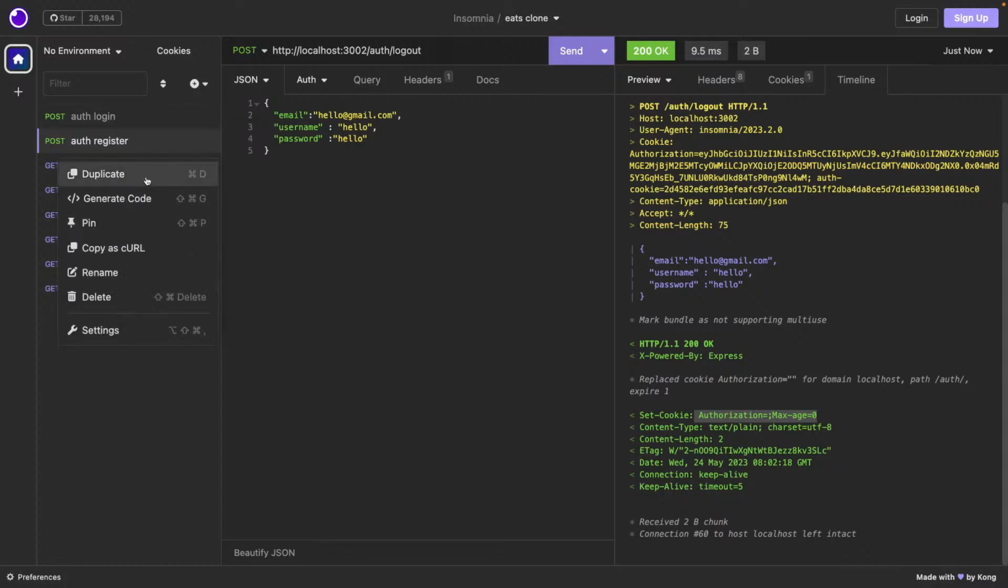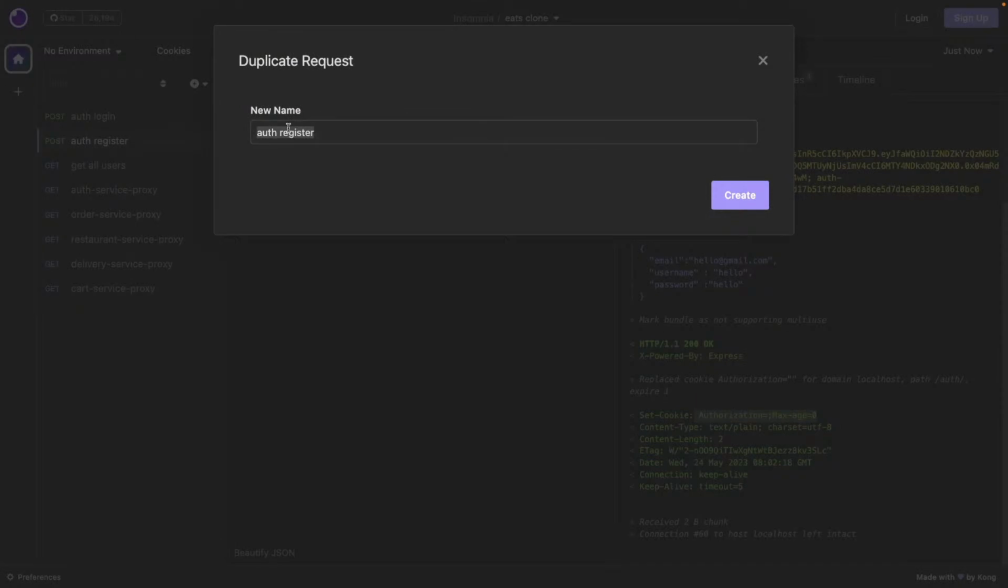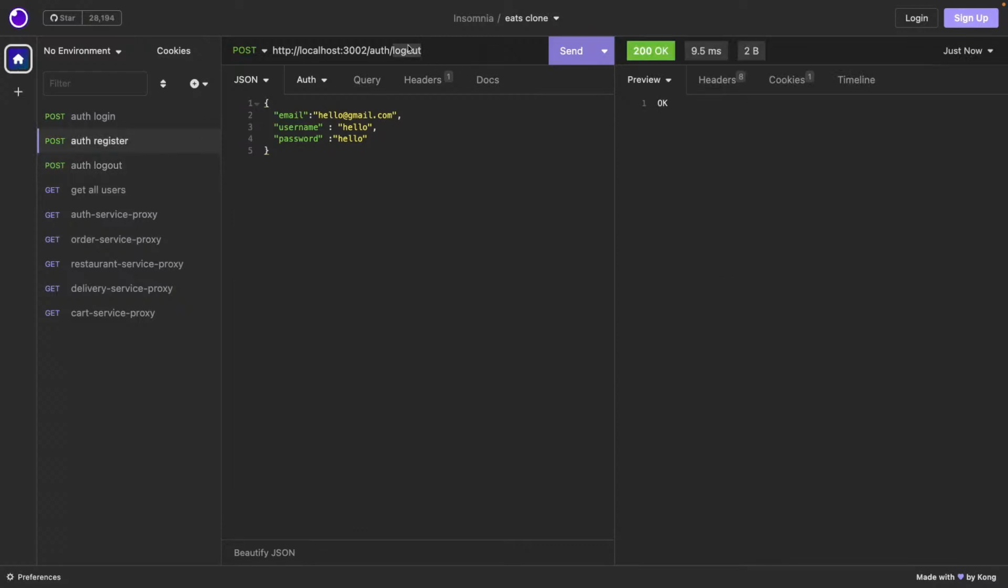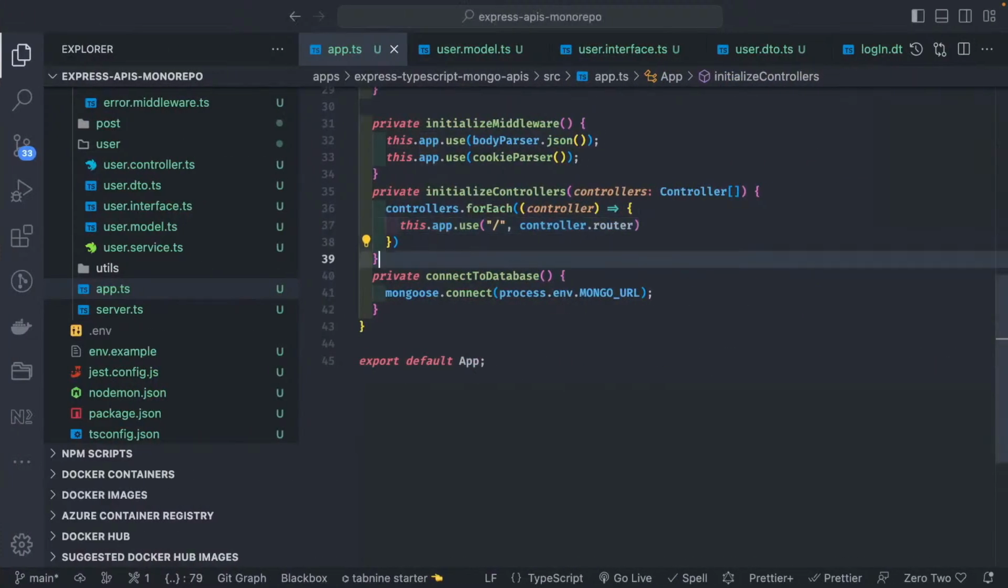I can create a duplicate here, auth logout. This we can keep as register only. So you can see if you are passing the same user, then you get the message that a user with the provided credential already exists. That is coming from the error middleware. Okay, so we made good progress overall.